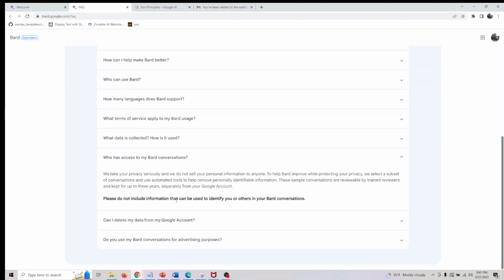So who has access to Bard conversations? They say that privacy is taken seriously and this data won't be sold to anyone, but it will be used to improve Bard and protect your privacy. They select a subset of conversations, and automated tools are used to remove personally identifiable information. The sample conversations are reviewable by trained reviewers and kept for up to 3 years, separate from your Google account.